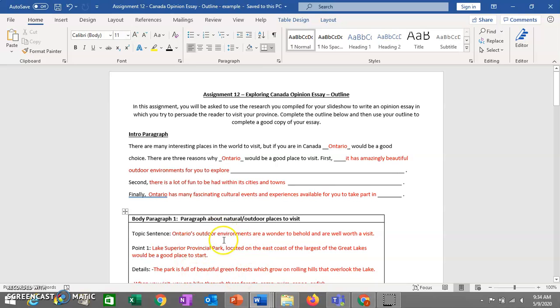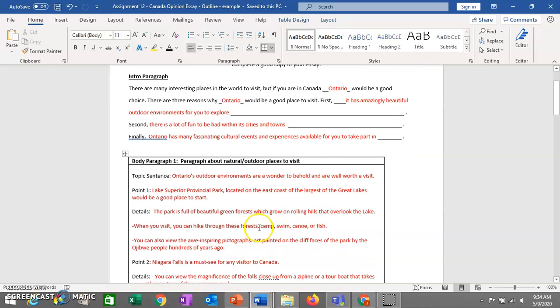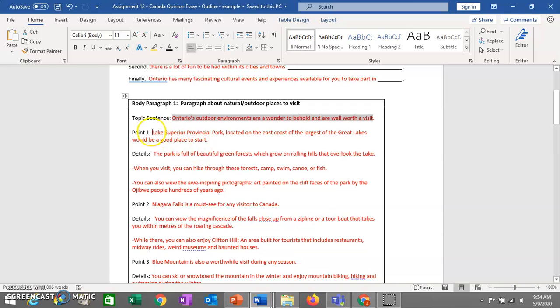And then you'll have a whole paragraph in which you try to show that that topic sentence, the statement that you made there, is correct. So this should be telling me why it's correct that Ontario's outdoor environments are a wonder to behold and are well worth the visit. So I'm going to argue that. I'm going to put my 3 places that I used in my slideshow in here. And I'm going to use some of the research that I have in my slideshow.